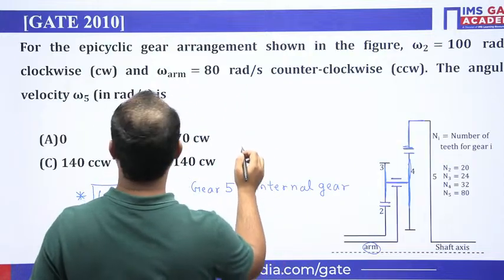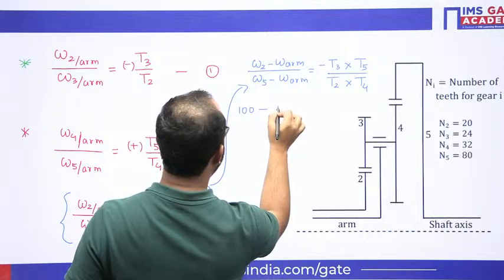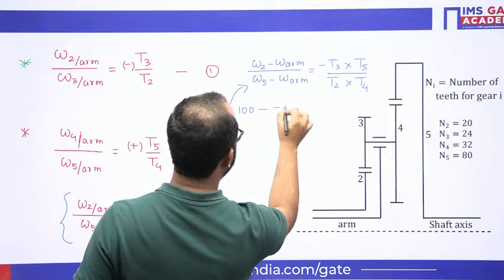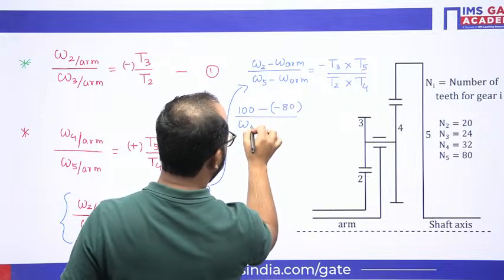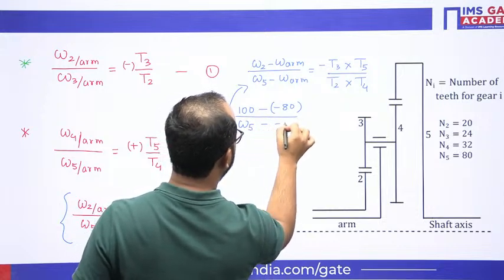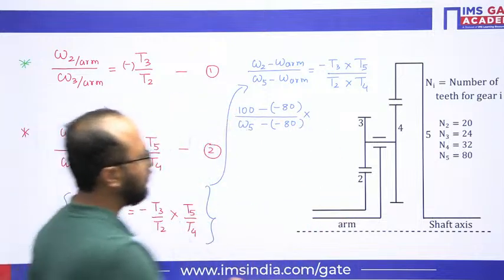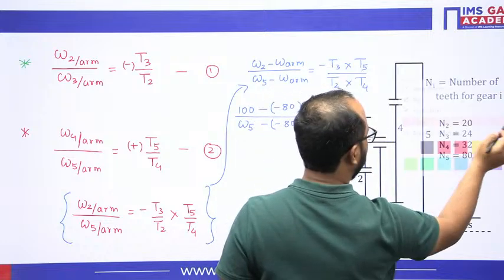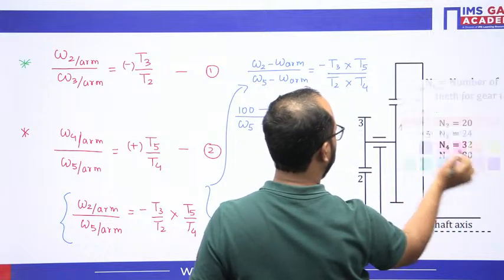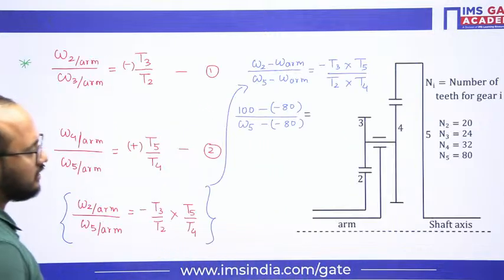Omega 2 is 100 clockwise. Omega arm is 80 counterclockwise, so I will write minus 80, because I am taking counterclockwise as negative. Equal to minus T3 times T5 divided by T2 times T4. And what about the number of teeth?